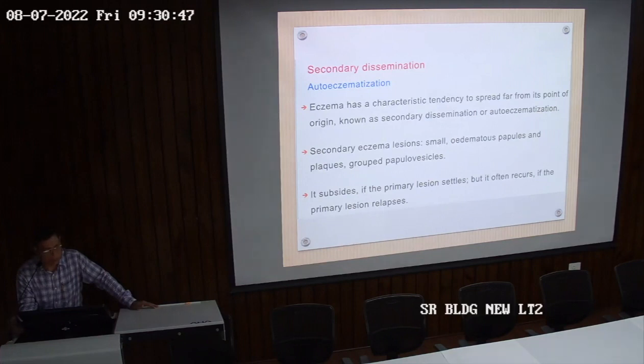Like infection, there is bacterial infection at one place. Once you touch that place and touch your hand to other parts of the body, the bacteria is transferred to the other parts, and there may be infection on the other parts of the body. But in eczema, it spreads through the internal route. Secondary eczema lesions are like small edematous papules, plaques, grouped papulovesical lesions. It subsides if the primary lesion settles, but it often recurs if the primary lesion relapses. So the management depends on the treatment of the primary lesion. If that is treated, slowly the other parts will also resolve.